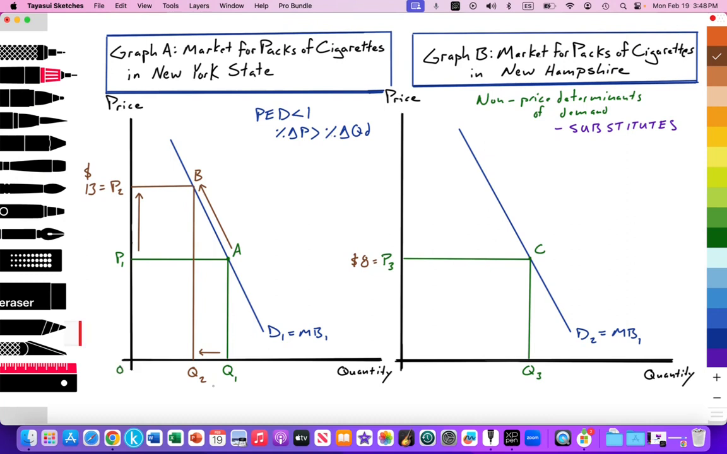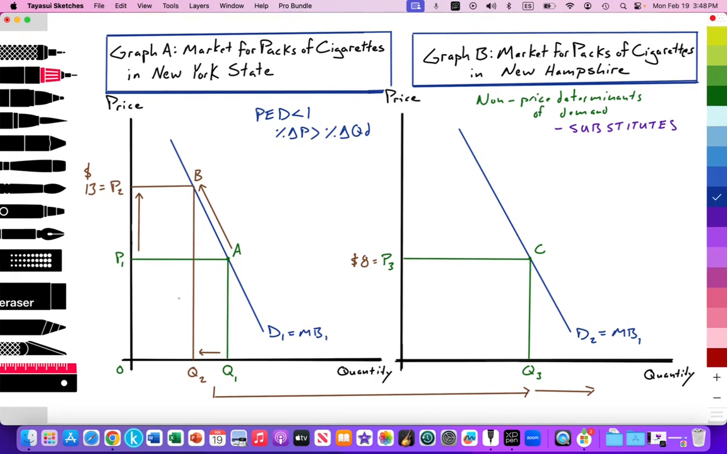That decrease can mean that these consumers, that distance between Q1 and Q2, they're switching away and they're looking for a cheaper alternative. And that could be in the state of New Hampshire, or buying packs of cigarettes that have been imported into the state of New York by organized crime. So that's going to lead to an increase in the quantity of demand and the demand curve, with price being held constant in New Hampshire.